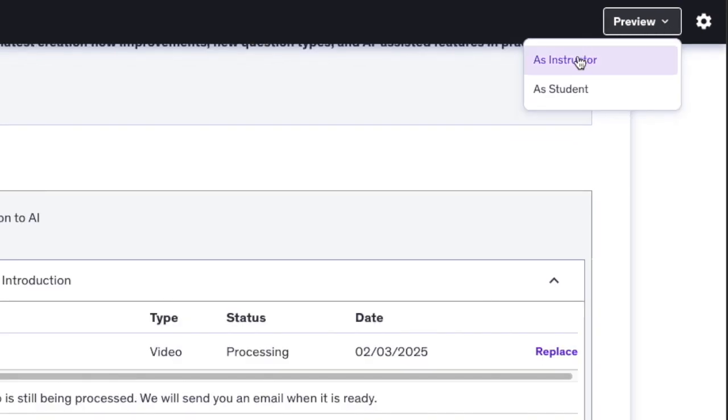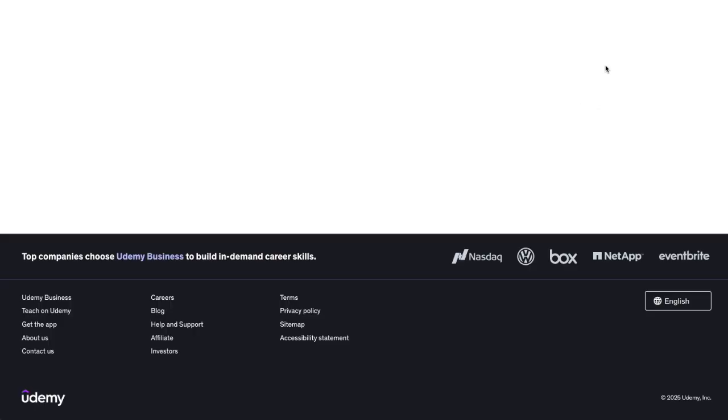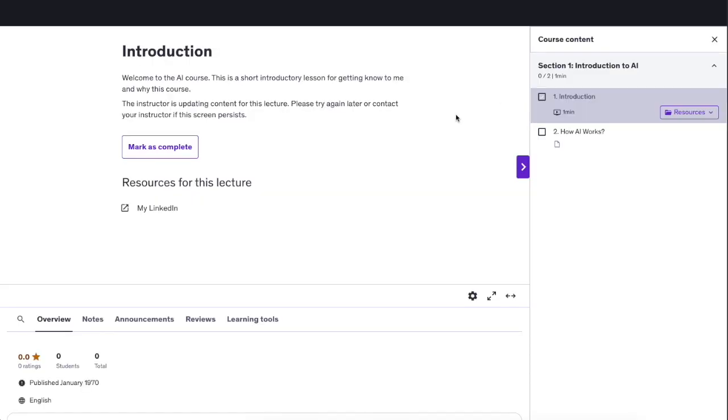And here you can preview it either as an instructor. This will show you what it looks like to an instructor, and then also as a student. So this one is the most important part because this shows you how it looks like to take your course as an enrolled student. So just as an example, here's the first introduction lesson. And this is what I just wrote here. Actually, it is automatically saying that the instructor is updating the content. So there should be a video at this part right here, but because the video is processing, it's not available yet. And then here you can see the additional resource that I added there as well.